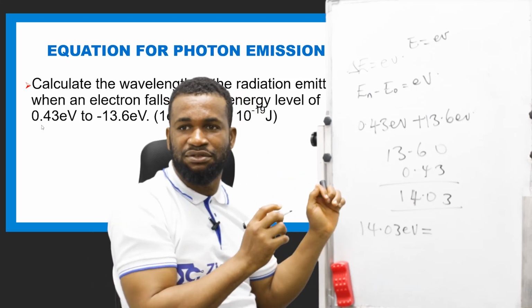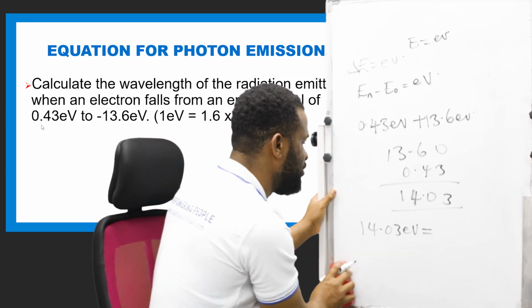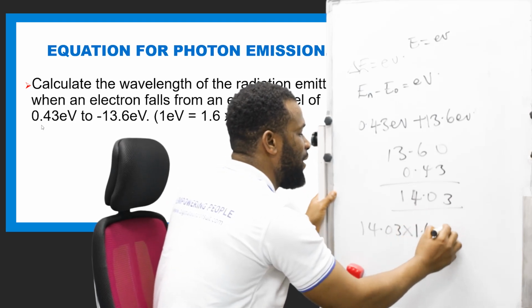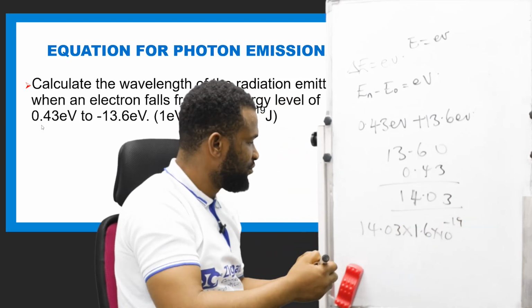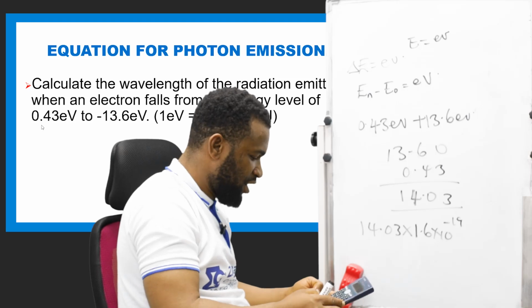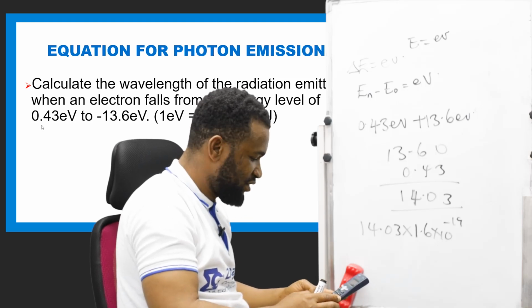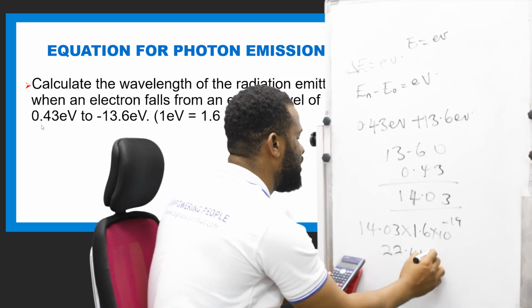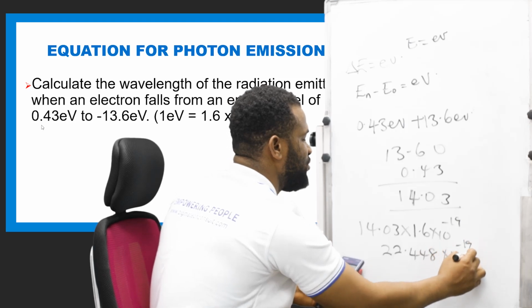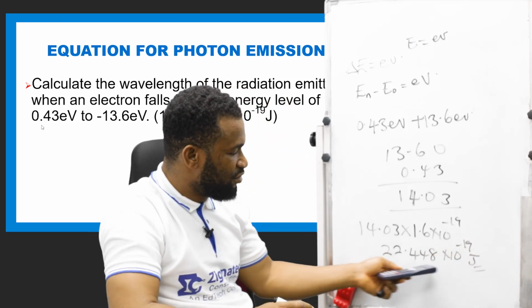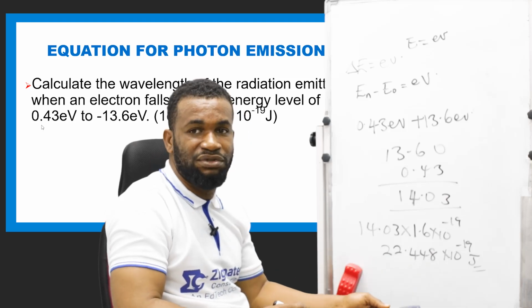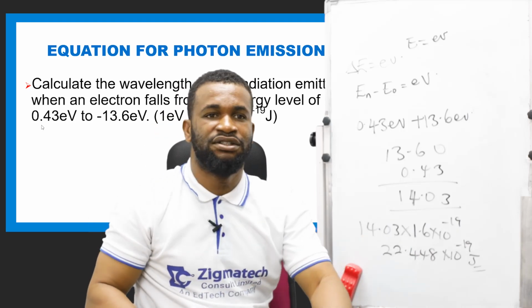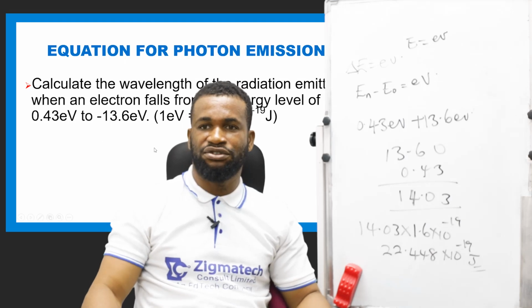Remember that 1 eV is 1.6 times 10 raised to power minus 19. So I'm multiplying this by 1.6 times 10 raised to power minus 19. So I'm having 14.03 times 1.6. So I'm going to be having 22.448 times 10 raised to power minus 19 joules, because it is energy. I can also convert this to proper scientific notation, which is standard form, and which is going to give me the same answer. So this is it for the second equation.